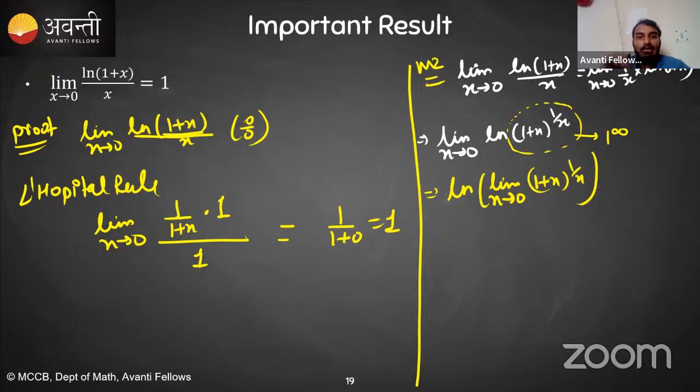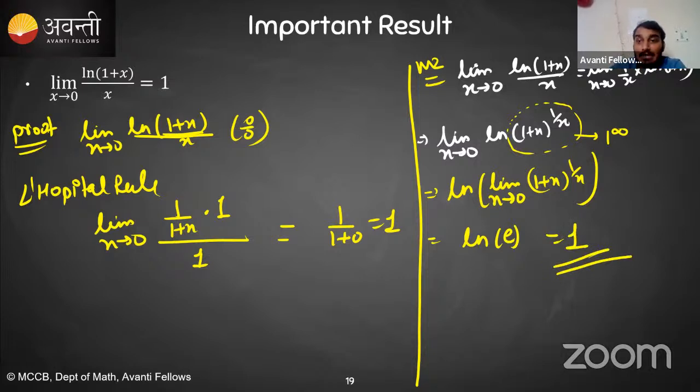The indeterminate form, which is 1 raised to the power infinity, was happening inside of ln, right? Inside of the function ln. So ln, the logarithmic function, is not contributing anything to make it an indeterminate form. The indeterminate form is inside of the logarithmic function, right? So I can take the limit inside. Is this clear? And now from the important result, limit x tending towards 0, 1 plus x raised to the power 1 upon x is e. So this is nothing but e, and ln e is 1. So see, the answer is 1.